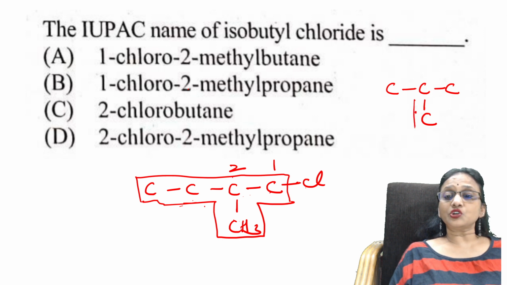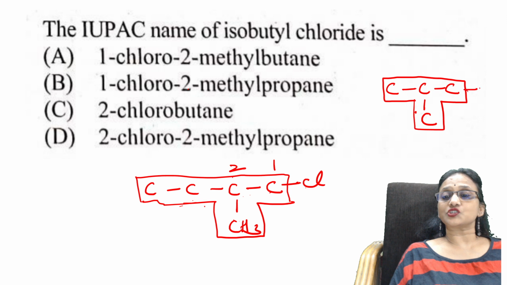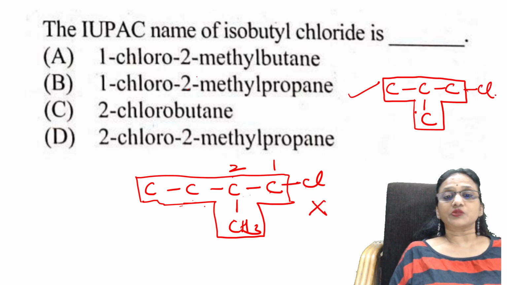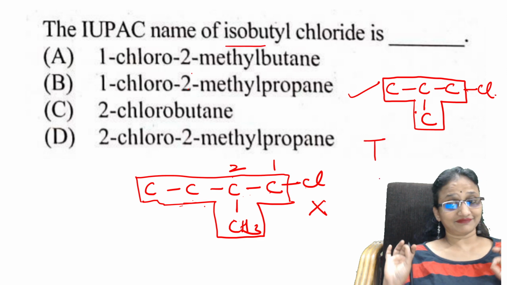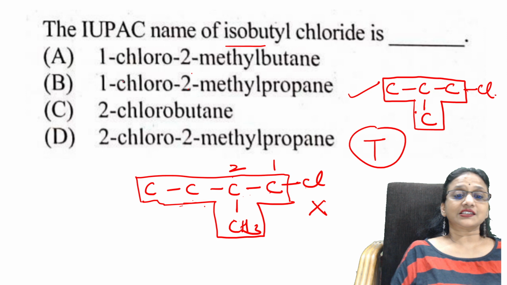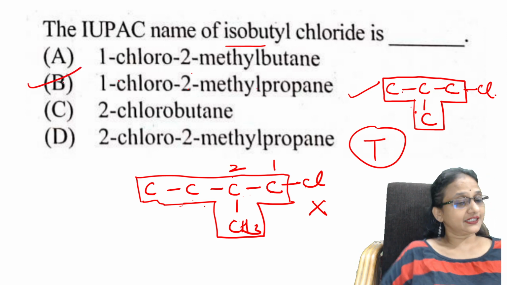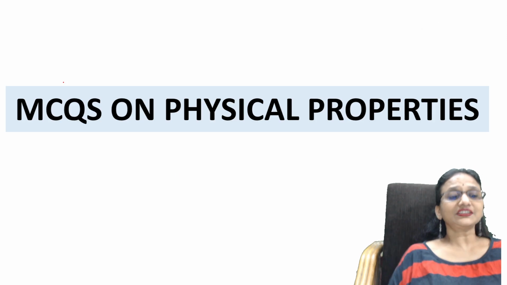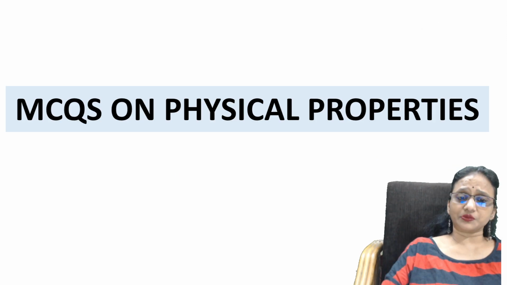The butyl group, whatever is there, includes your isopropyl, and this should be your chlorine. This is right, this is wrong. Because iso means you should have a T shape. Clear? That's the reason it is 1 chloro, 2 methyl propane. Let us see the MCQs on physical properties.